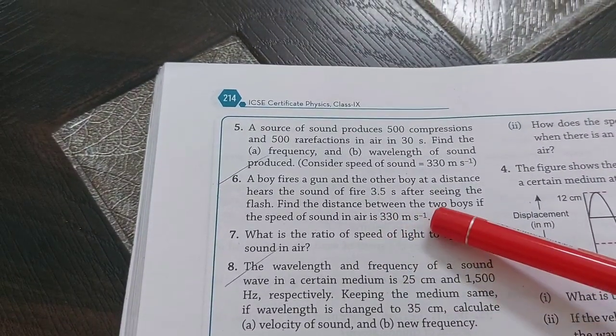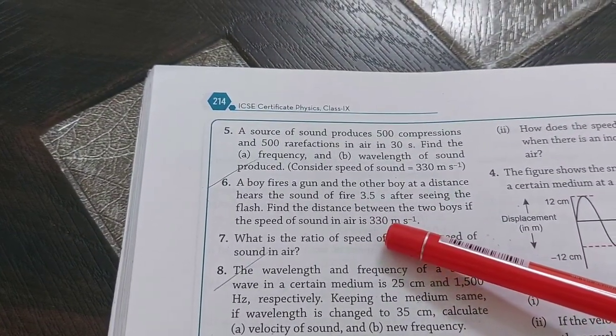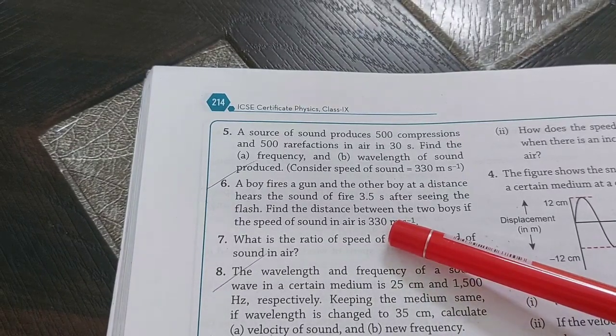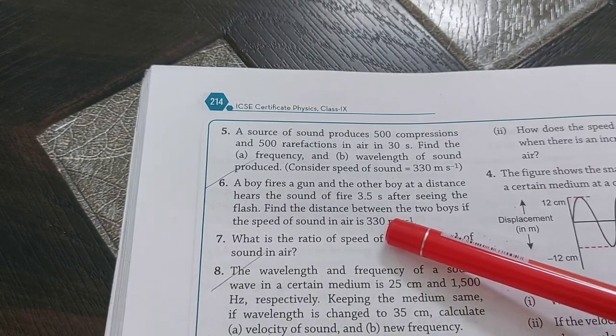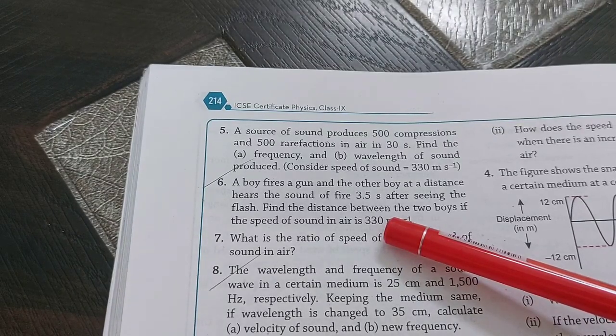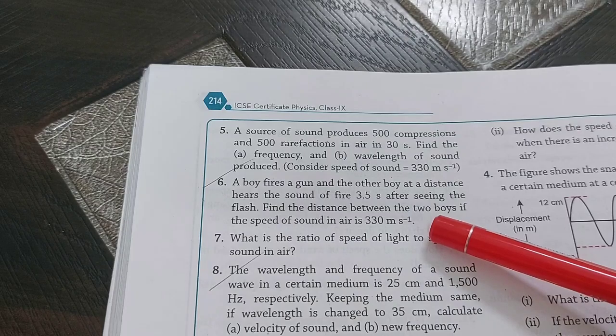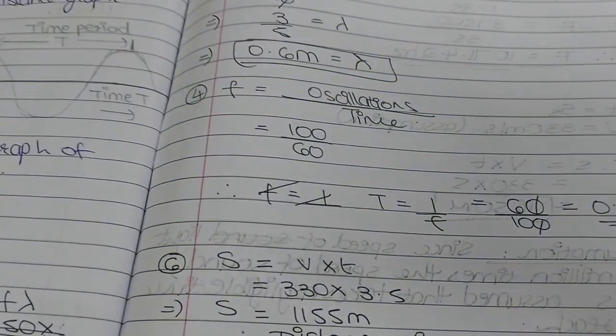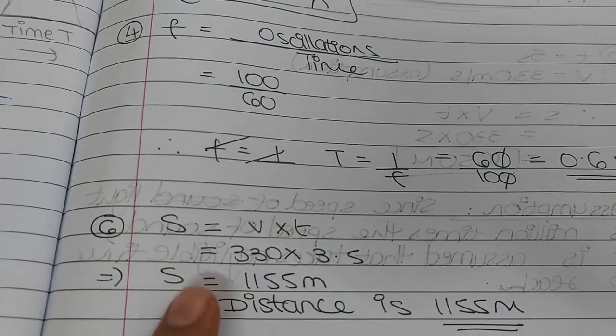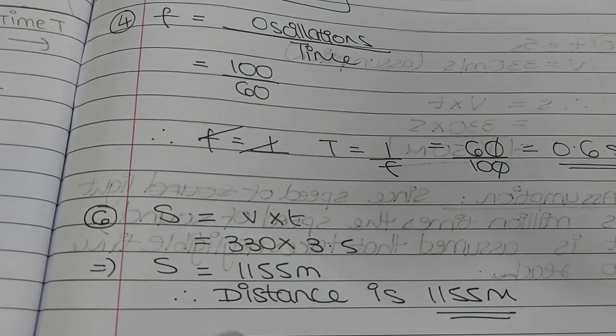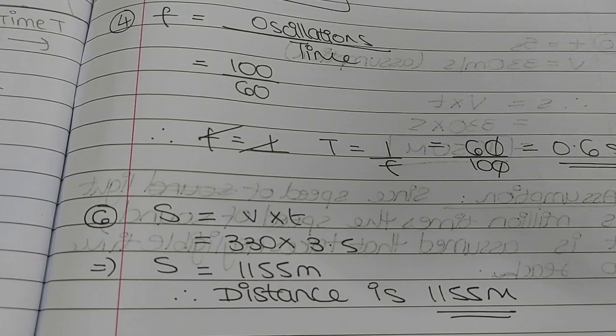Next, the sixth sum. A boy fires a gun and the other boy at a distance hears the sound of fire 3.5 seconds after seeing the flash. So we are assuming here that it's instantaneous. The moment the gun is fired, the other boy is able to see it immediately, because speed of light is so high that we can assume it reaches the other boy almost instantly. So based on this assumption, we can now use the formula distance is equal to velocity into time. Velocity is given in the question and time is also given, so we get the distance as 1155 meters.